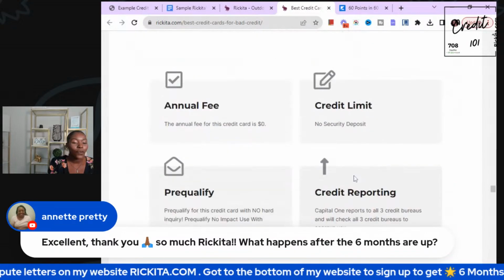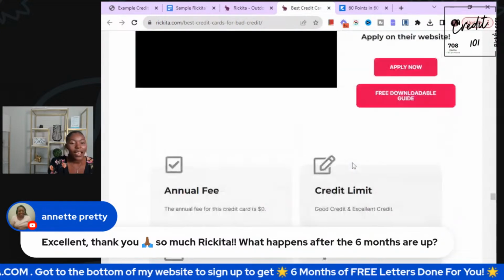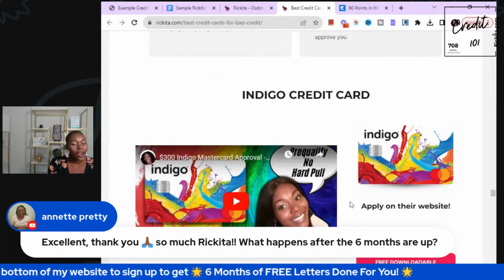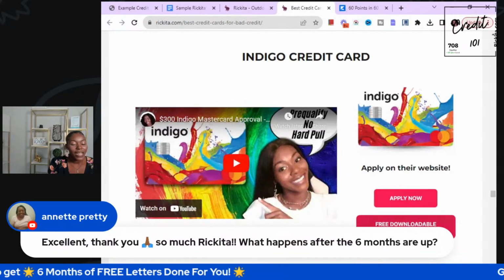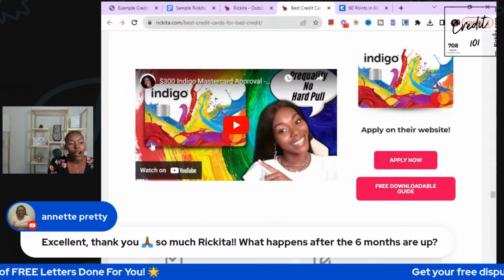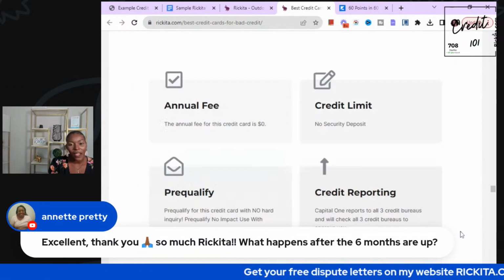Milestone is another good one for bad credit, but check the annual fees. Indigo, also check the annual fees. I literally got a video for each credit card. Plus, you can click right here where it says apply now, or you can get a free downloadable guide, which tells you all about the credit card. Plus, it also tells you 3 other similar credit cards that you can apply for.